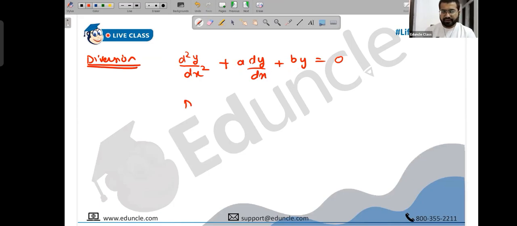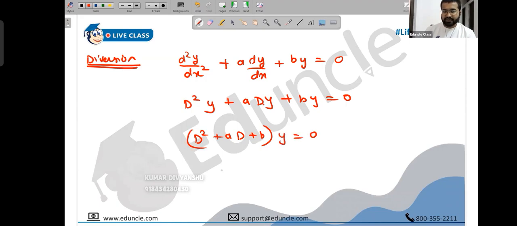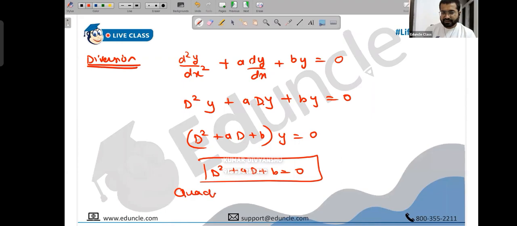So if you have something like this, what you do first: d squared y plus a dy plus b y equals 0. Correct? D squared is second derivative, d is first derivative, and your coefficient is coefficient. Tell me if you have any confusions, don't hesitate. Take y common: d squared plus a d plus b, times y, equals 0. Y cannot be 0, so d squared plus a d plus b is 0. Now this is a quadratic equation.